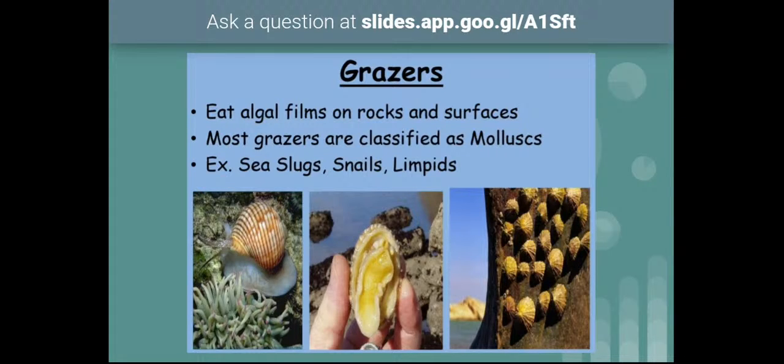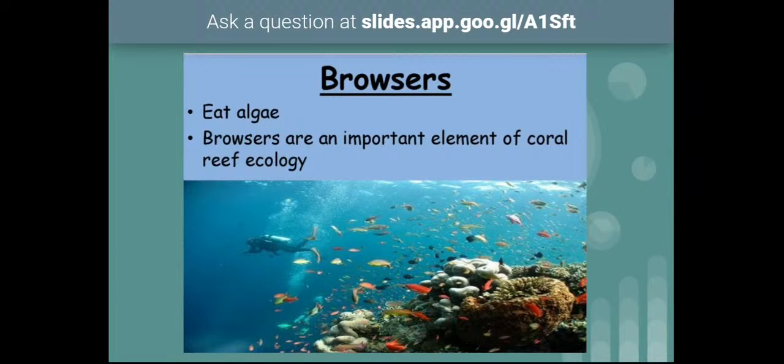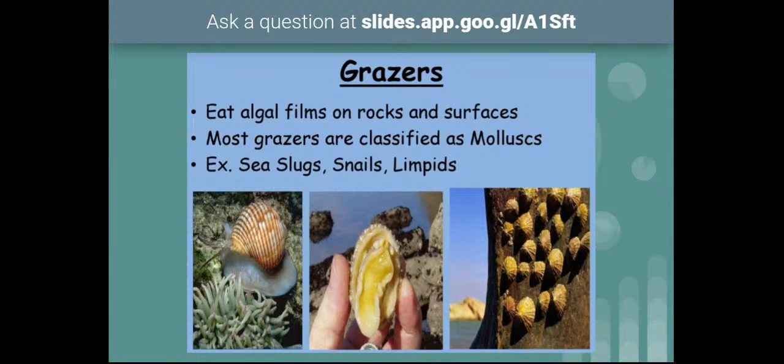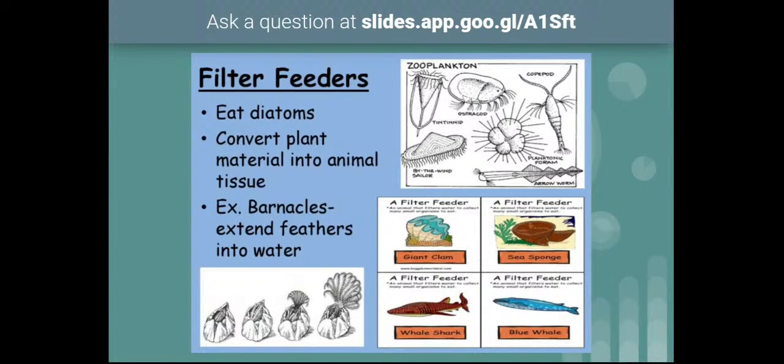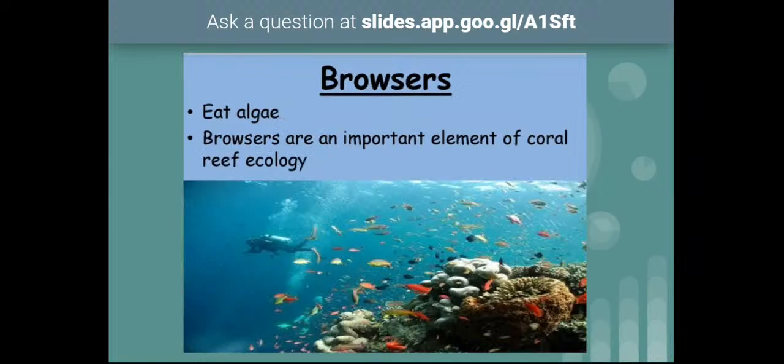Coral reefs are a specific ecosystem within the marine ecosystems. That is a different topic, and we are not going to discuss it deeply in this class. So these are the three different types of primary consumers: filter feeders, grazers, and browsers.